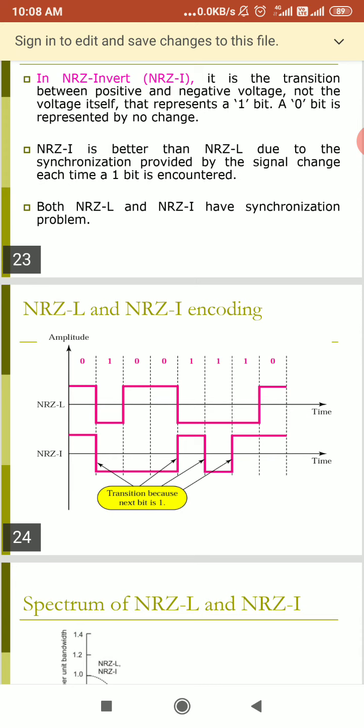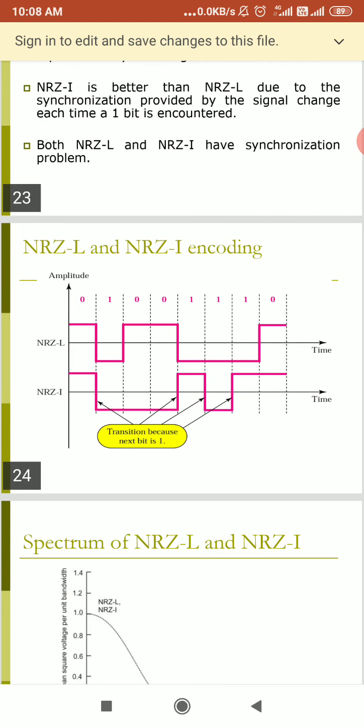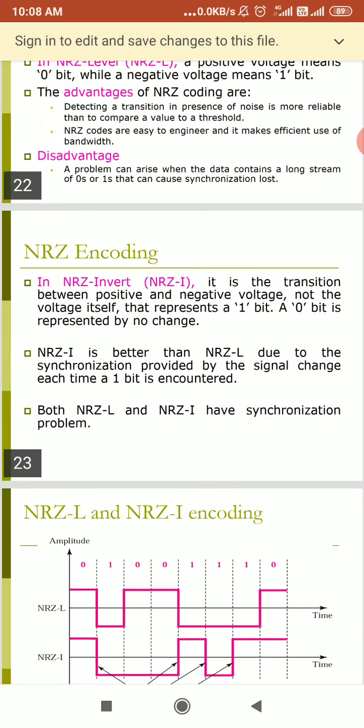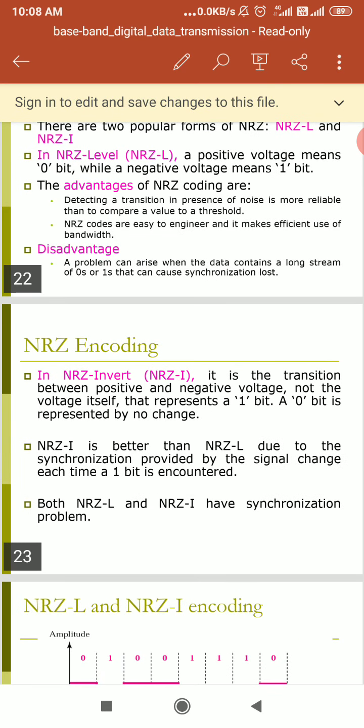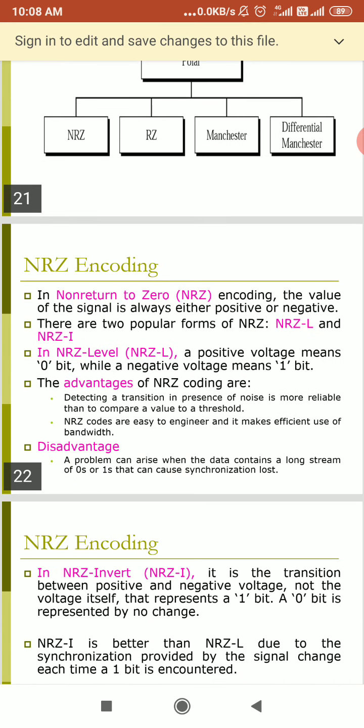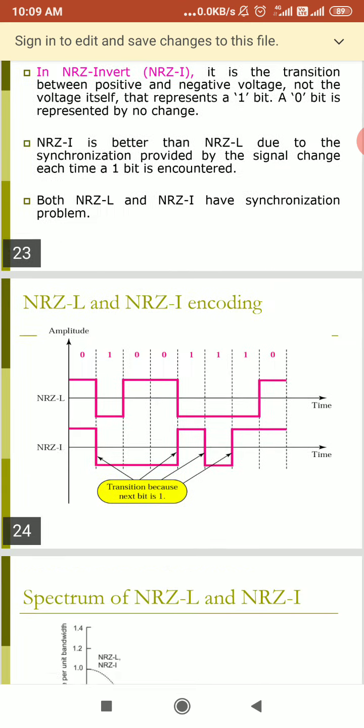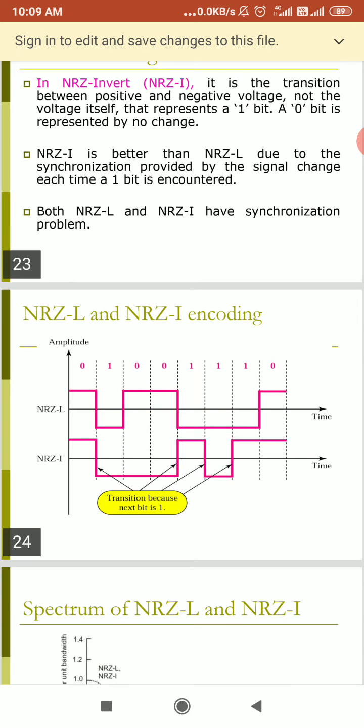If you see the diagram for NRZ-L and NRZ-I encoding, in NRZ-L, positive means 0 bit and negative means 1 bit, exactly vice versa. That's why 0 means positive and 1 means negative.